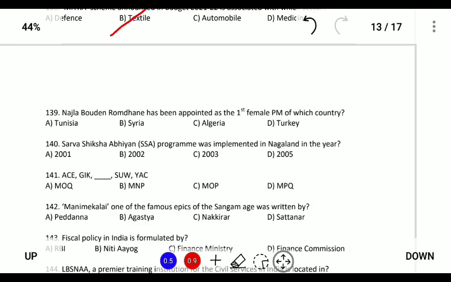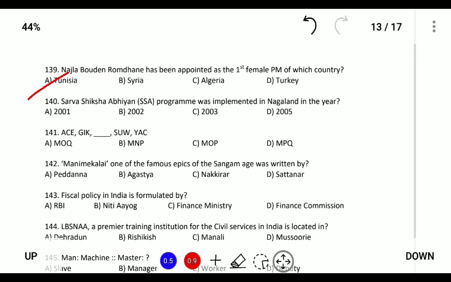Nalaja Bodan Ramdani is the first female prime minister of Tunisia. Sarva Shiksha Abhiyan was implemented in Nagaland in the year 2003. However, all over India was launched in 2001 under the prime ministership of Atal Bihari Vajpayee to provide education.